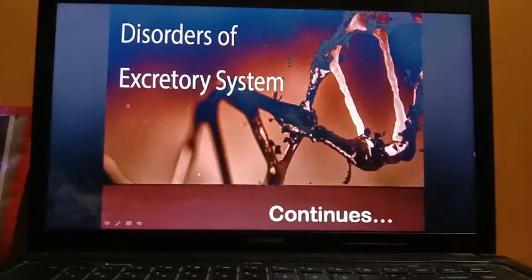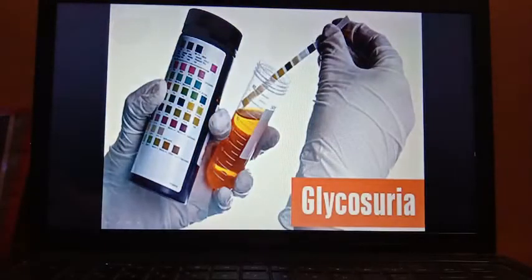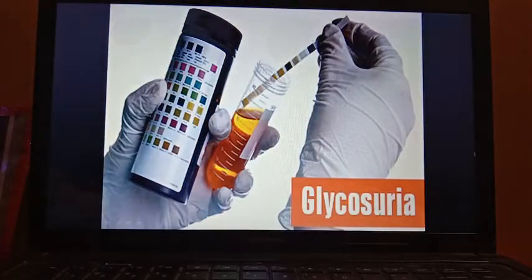Hello students. In our previous biology session, we had discussed two disorders of the excretory system that are hematuria and uremia. In today's biology session, we are going to discuss another two disorders related to the excretory system that are glycosuria and kidney stone disease. So first, we will talk about glycosuria.